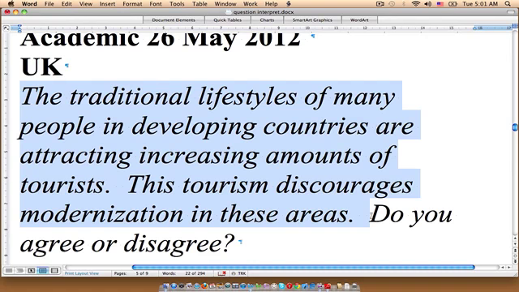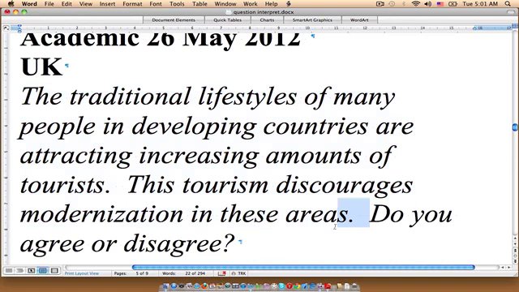Now, the instruction words say, do you agree or disagree? Which is very straightforward. Personally, I find these sorts of essays the easiest to write because right away we know exactly what the essay is going to look like. It's going to be a very straightforward argument essay.